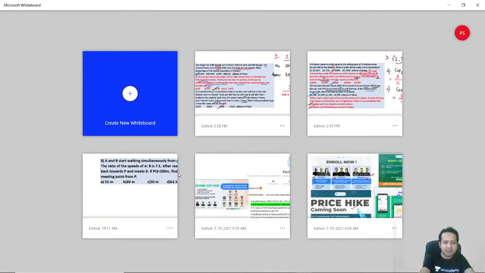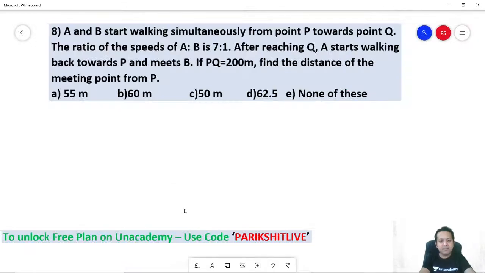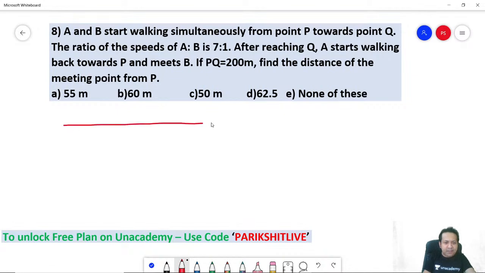Number 9. Okay. A and B start walking simultaneously. So this is from time and distance, towards point Q. Okay. So you have a point P, and this is, let's say, point Q. A and B are moving simultaneously from P towards Q. So you have A going like this and B going like this. Ratio of the speeds of A to B is 7:1. That's the ratio of speeds.